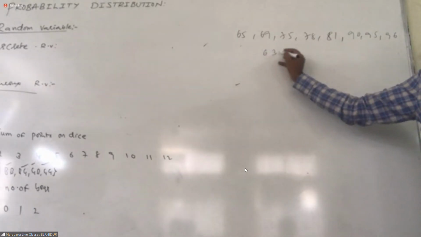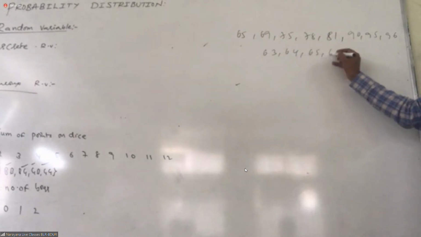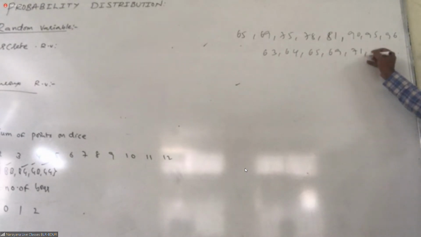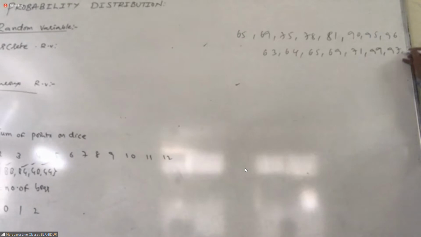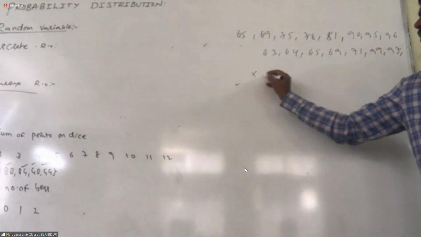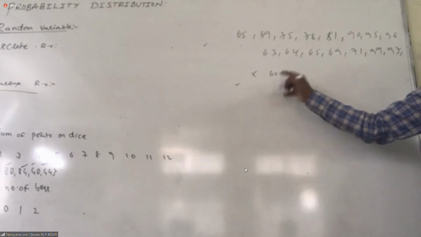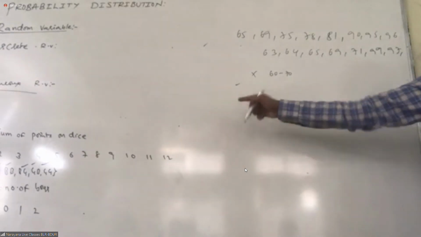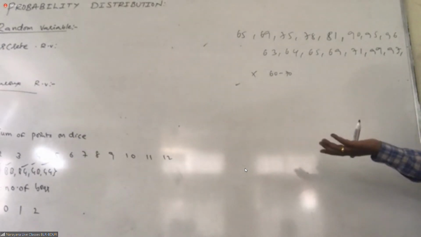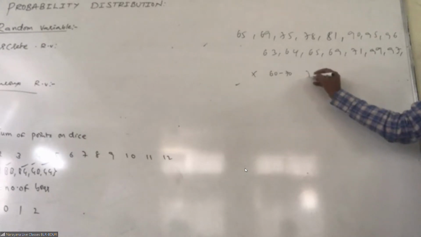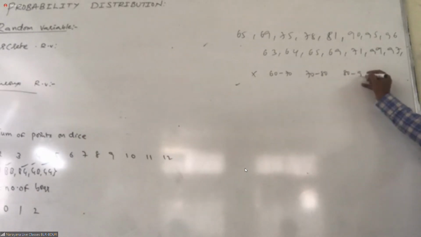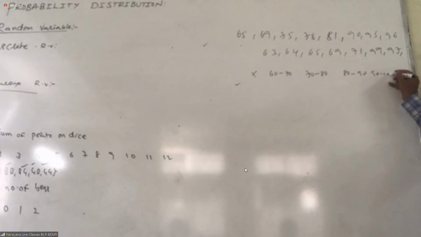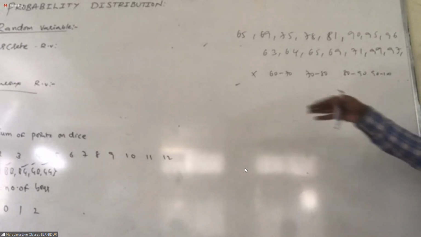Taking some 100 students, what are their averages? Here I need to take one random variable X such that 60 to 70 is one class. So the random variable X takes a small interval over 60 to 70. Then 70 to 80, 80 to 90, 90 to 100, like this. This type of variable is called continuous.